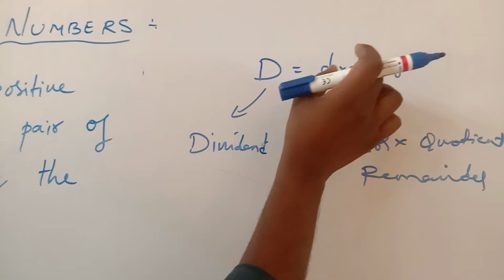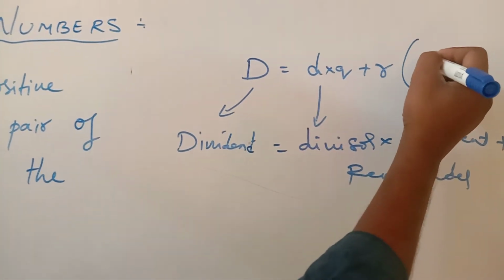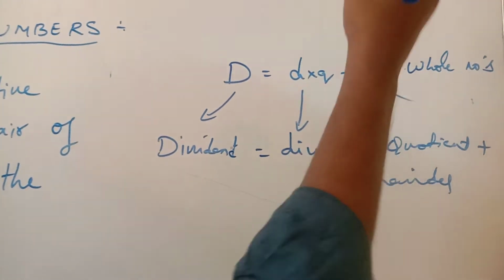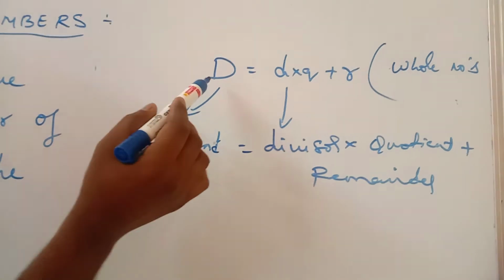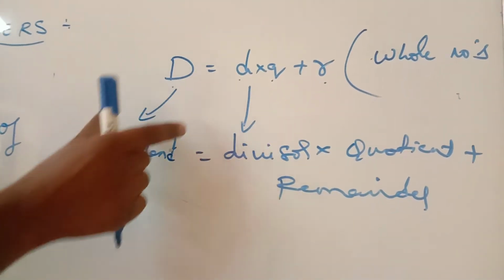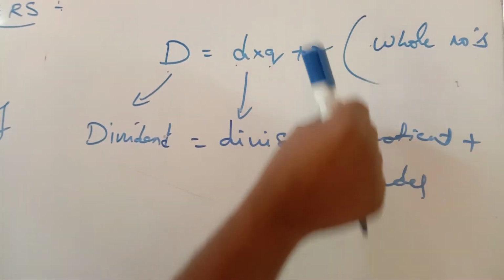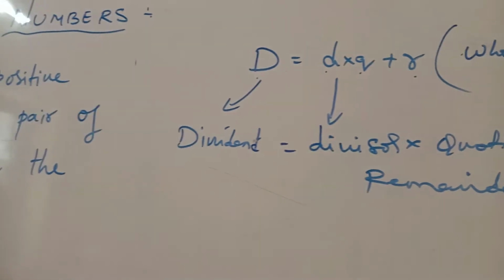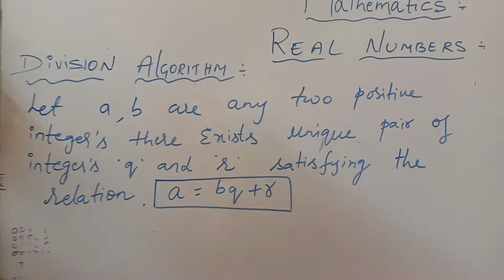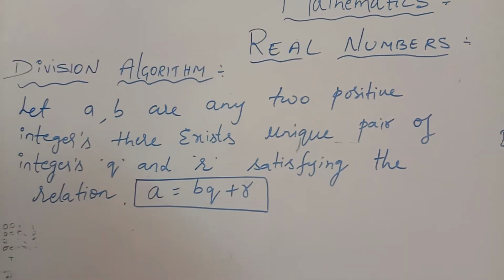D equal to divisor into quotient plus remainder, this is the division algorithm in whole numbers. What is the division algorithm in whole numbers? Dividend equals divisor into quotient plus remainder, where capital D is the dividend, small d is the divisor, Q is the quotient, R is the remainder. In the same manner, he has introduced one topic, that is the division algorithm, which is also known as the division lemma.